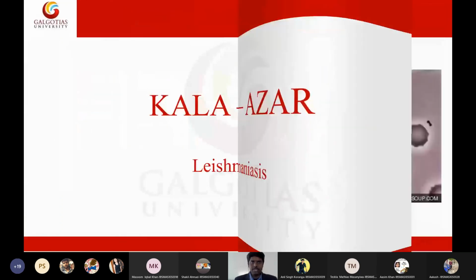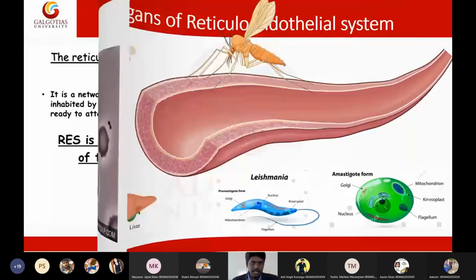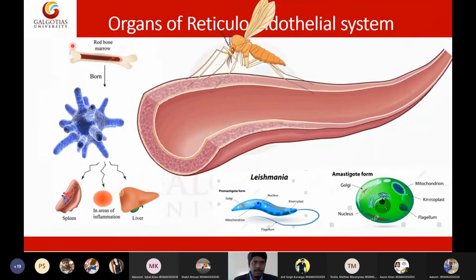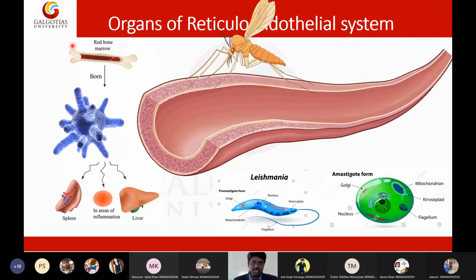Then I discussed Kala-Azar. Before that, I discussed the reticuloendothelial system. Then I discussed briefly the mechanism of how we get leishmania disease. Leishmania disease starts with a sandfly infection. The sandfly will bite, and after the bite, the trophozoite will be released into the circulation. To be precise, this is a promastigote.